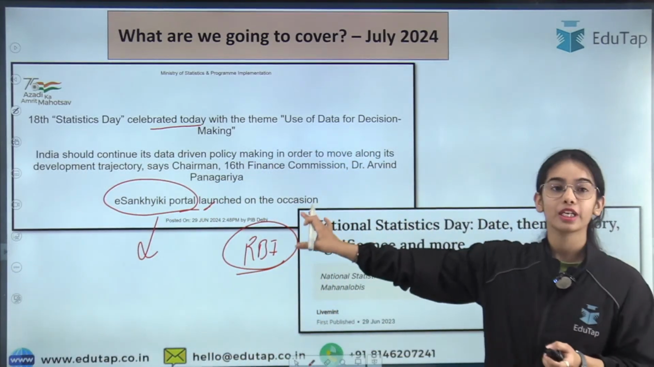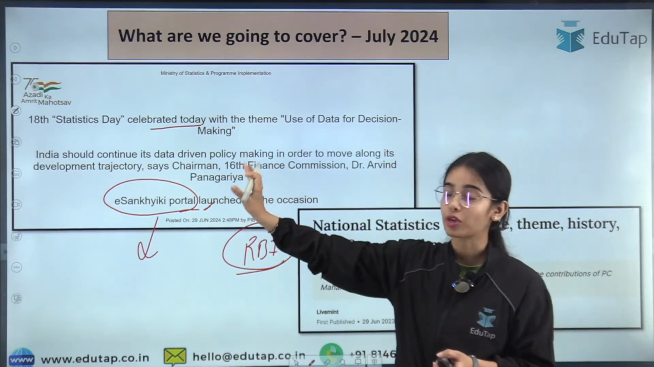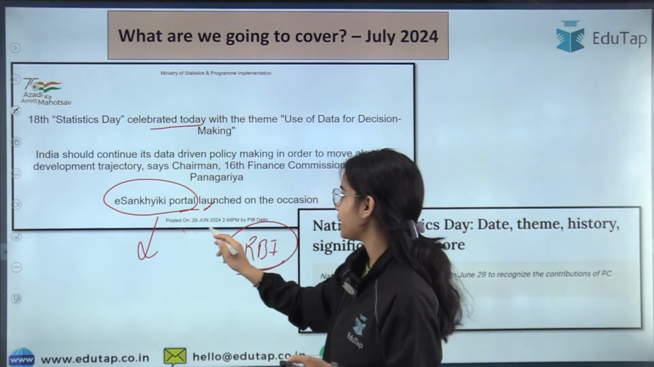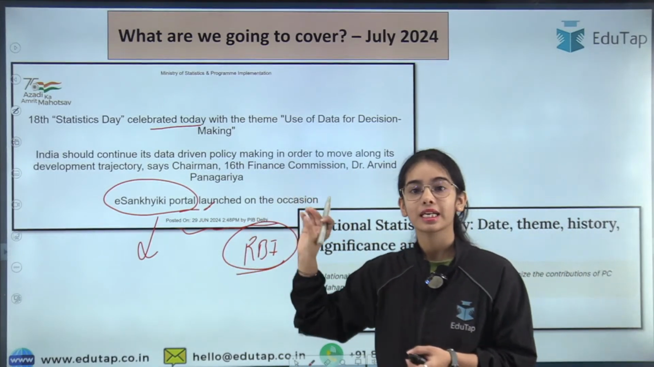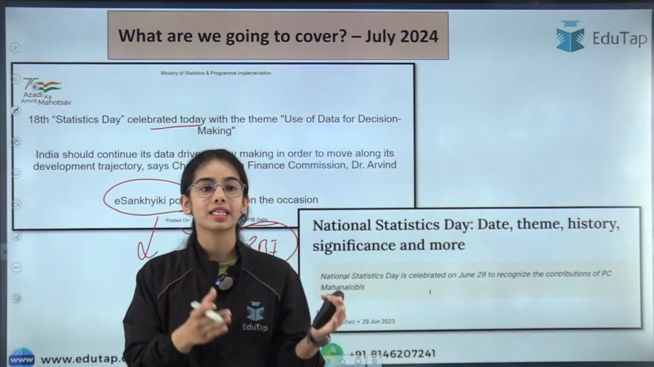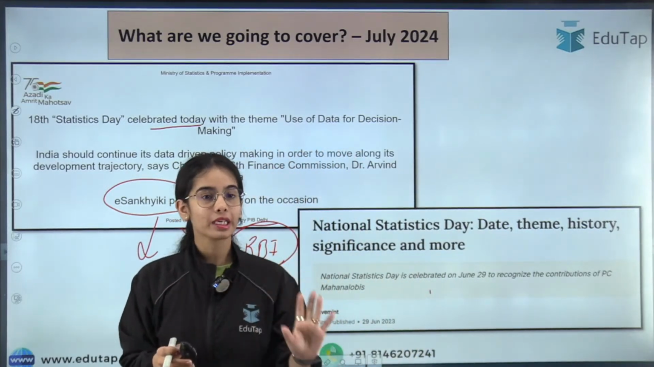Okay, and let me tell you that this news article is very important because it was mentioned in the PIB that you can see, as well as the Reserve Bank of India released a press release regarding the conference that the RBI has done.